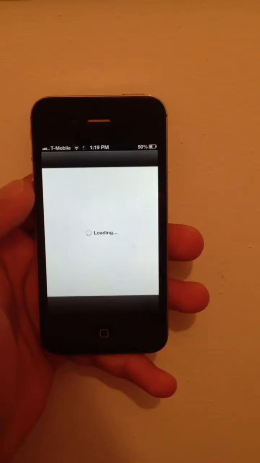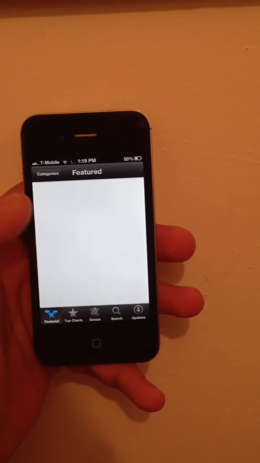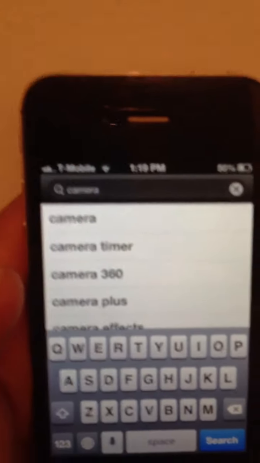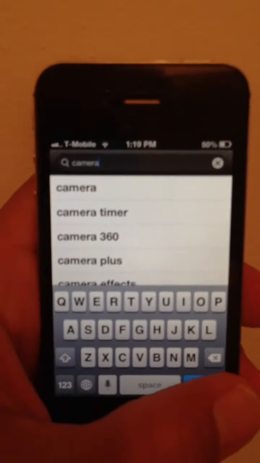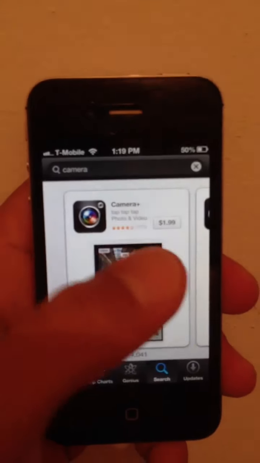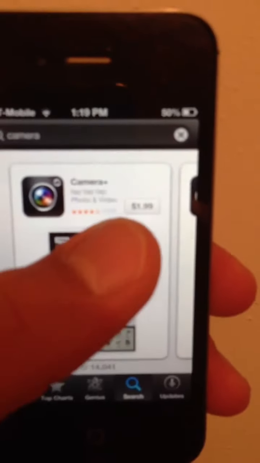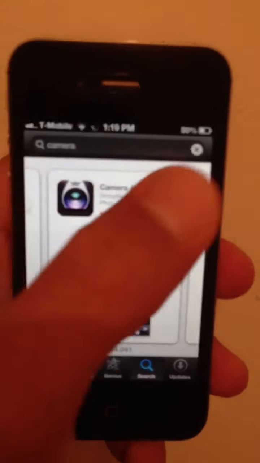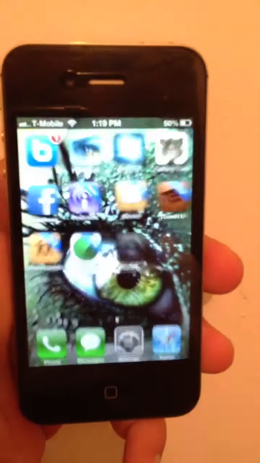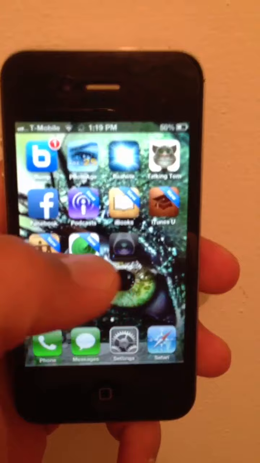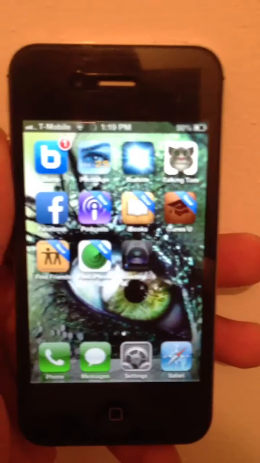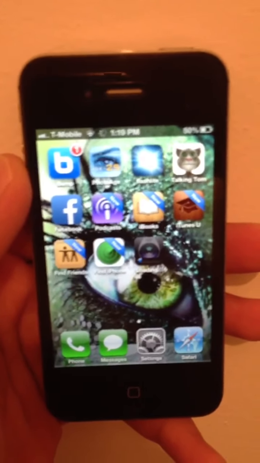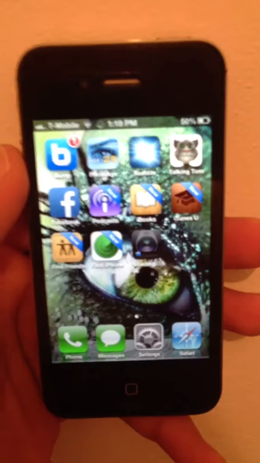Here, let's see. It's taking a lot of time. There we go. You go to the search, just type in camera and hit search. See, this is a $1.99 one, but I found this for free right here. Just download it. Just wait till it downloads. But once it downloads and you open it, you can go to the camera and you can take pictures or videos or anything you want to do.